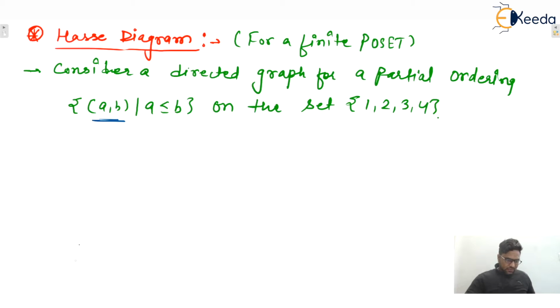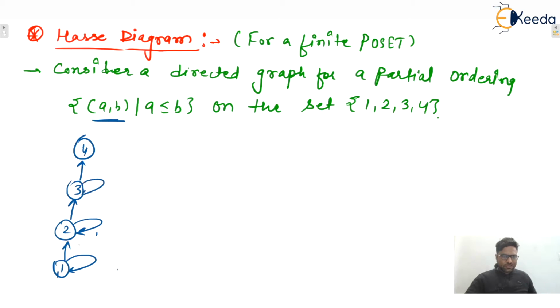So here, 1 will be related with 2, 2 will be related with 3, 3 will be related with 4 because 3 is less than or equal to 4. Similarly, 1 is related with itself, 2 is related with itself, 3 is related with itself, 4 is related with itself because 4 is less than or equal to itself.